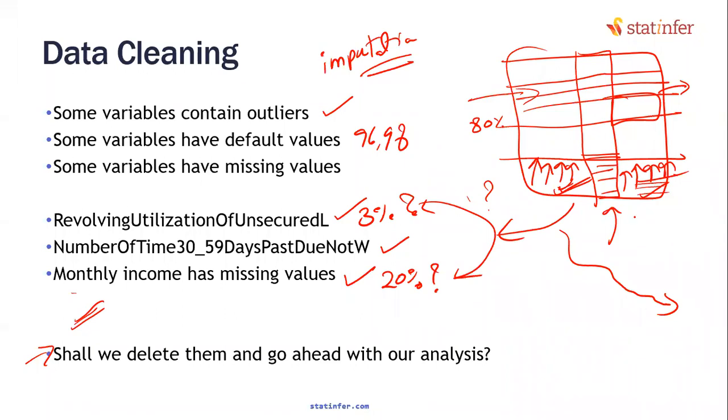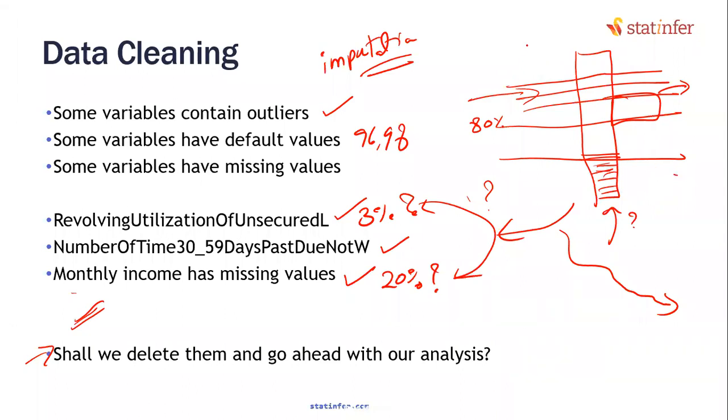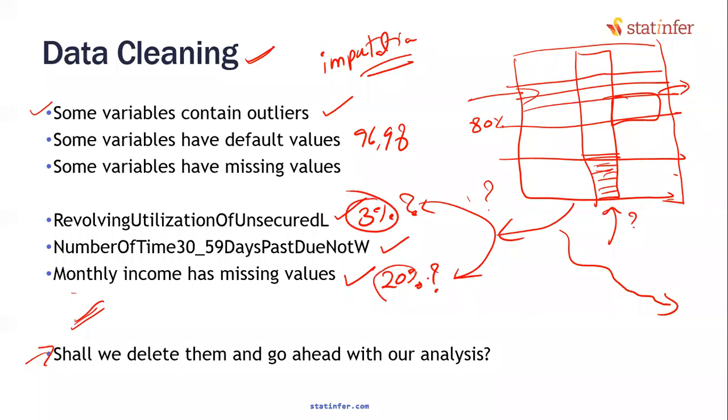these values with some techniques, but we will not simply fill them. There is a particular scientific method that we need to follow to make this filling. We have to make sure that we are not creating human bias while we are cleaning the data. Data is factual information. We are not supposed to tweak the data. If we are tweaking, we have to make sure that we are not creating any bias. So data cleaning is our next step. Depending on the type of the variable and the percentage of issues, we have to take certain steps. Okay. We are going to discuss data cleaning as the next step.